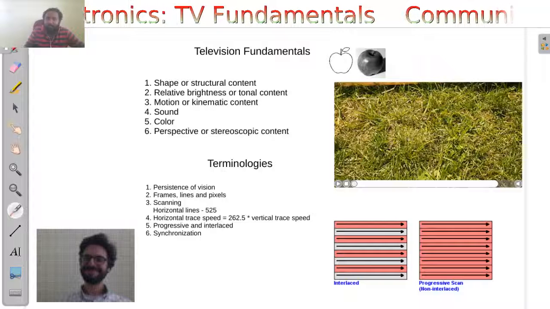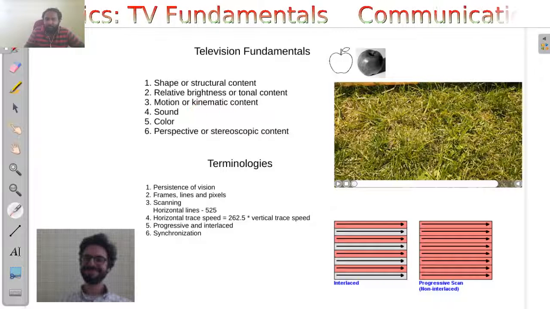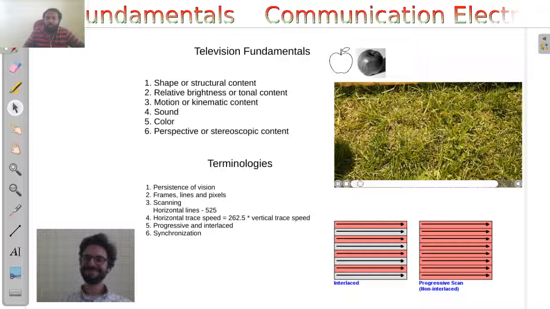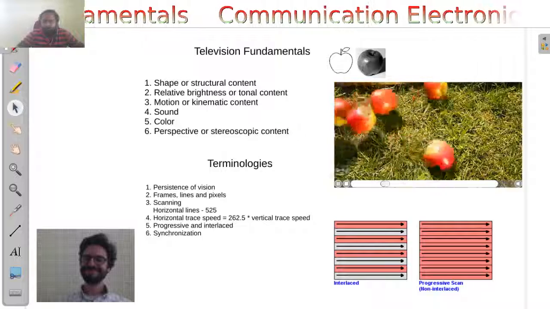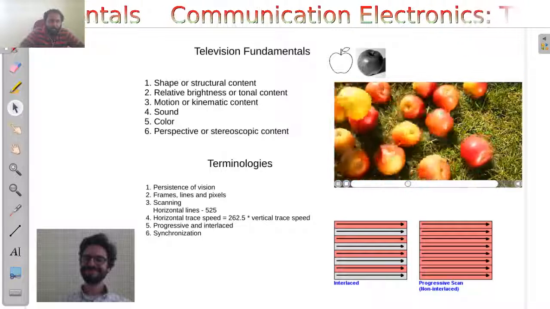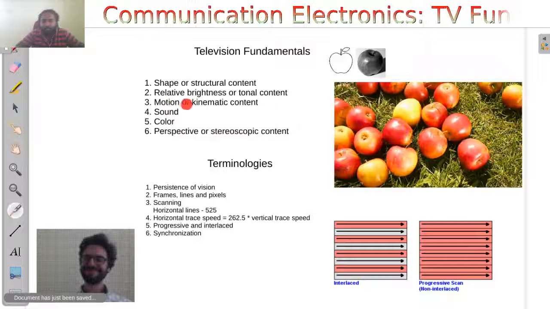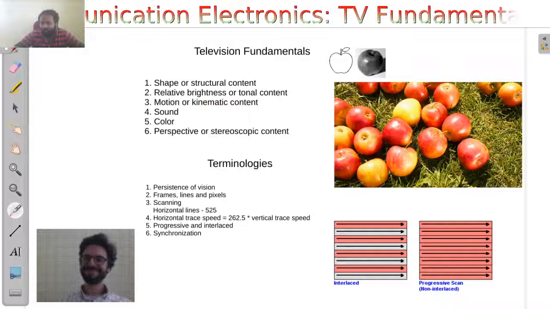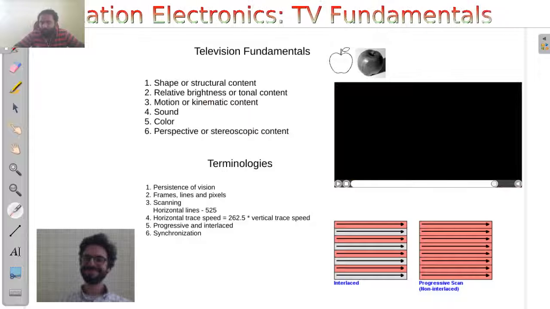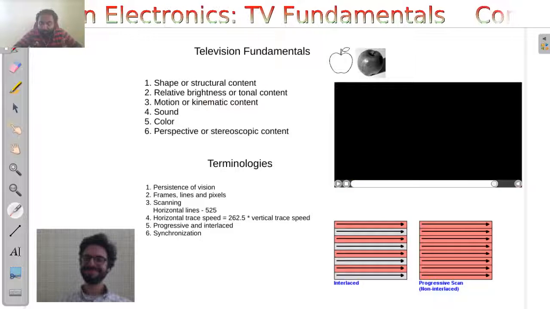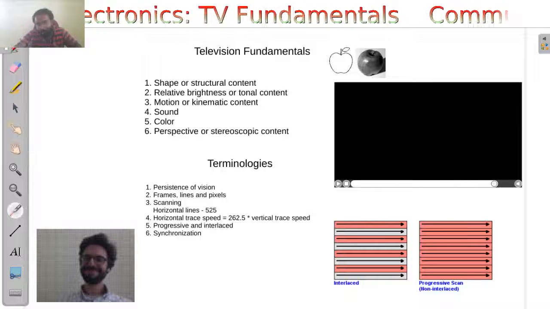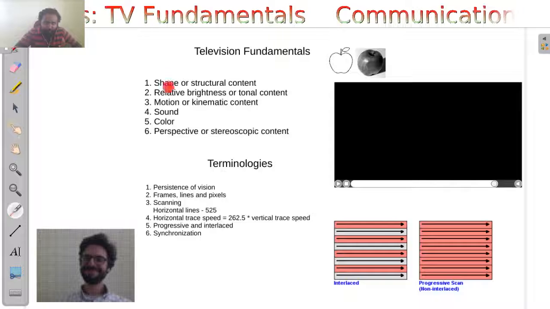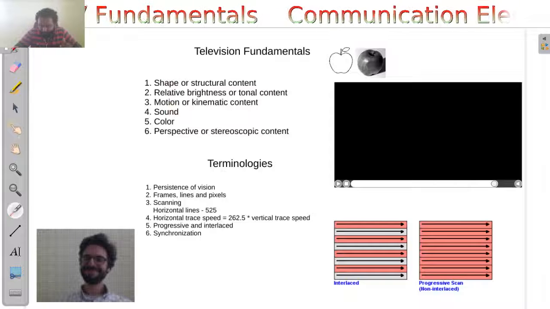The third one is the motion, or how it is moving. So the movement and animation etc. should be reconstructed. And the fourth one is the sound information. It's not going to be just the video information, we need to have the audio information also being reconstructed at the television set. So these four things have to be reconstructed.